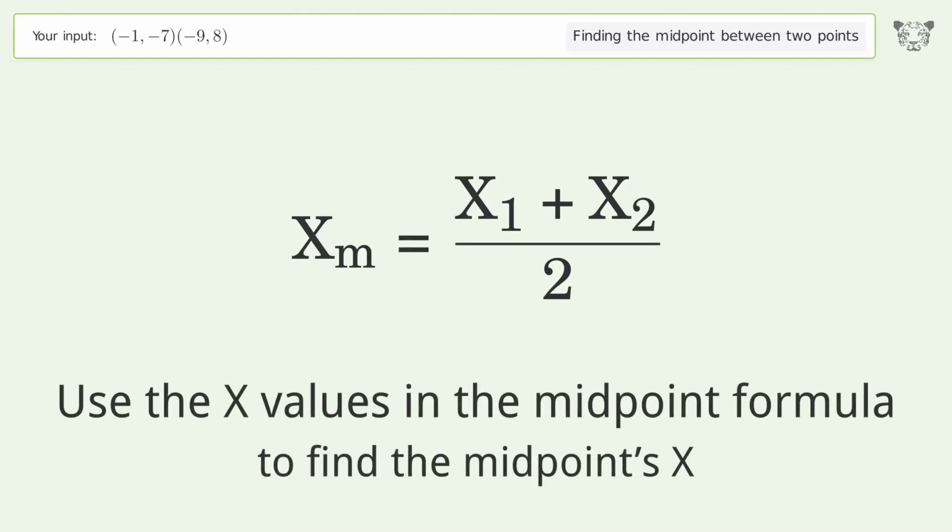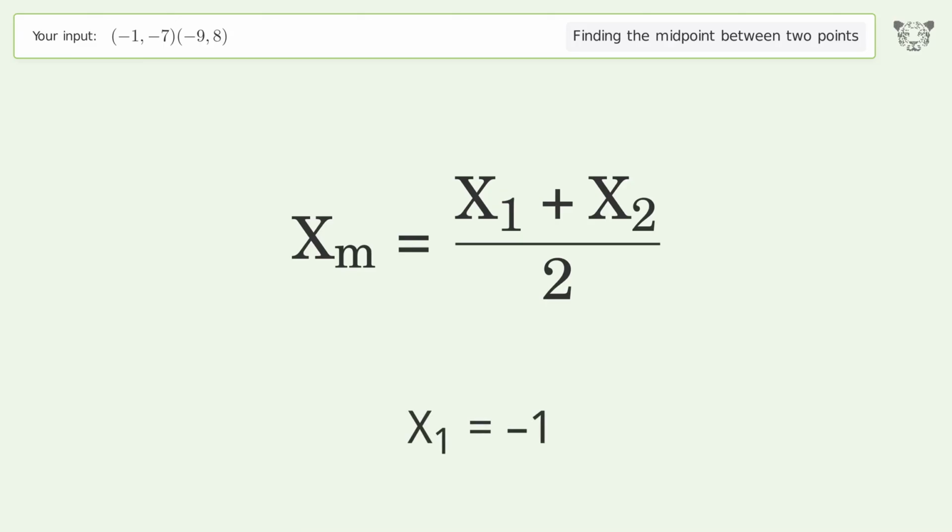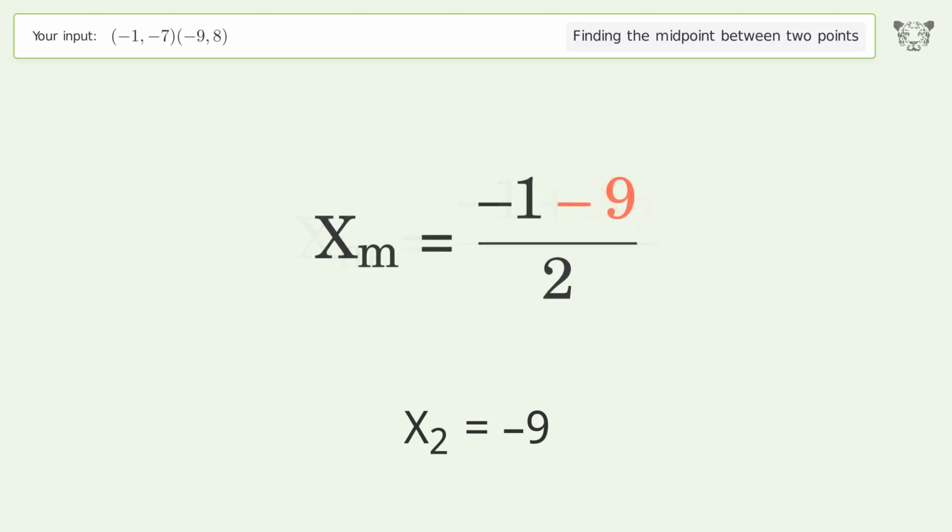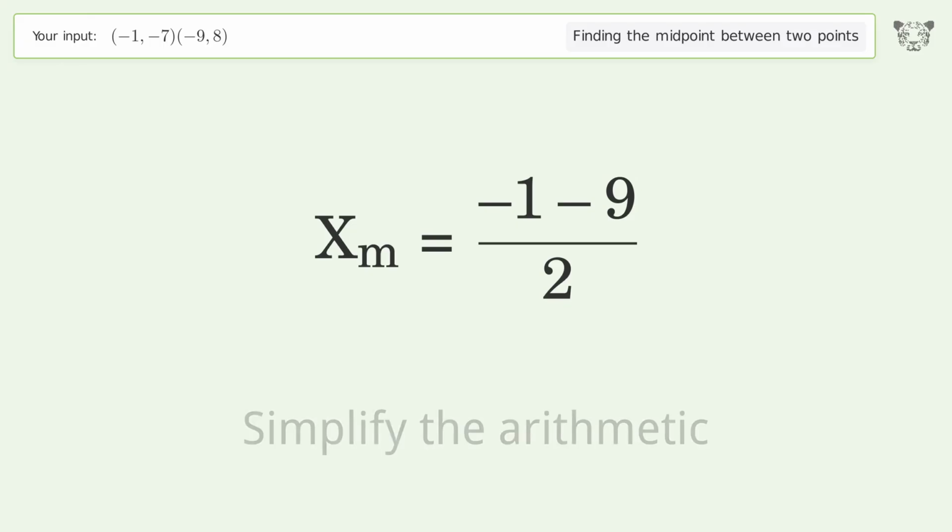Use the x values in the midpoint formula to find the midpoint's x. x1 equals -1. x2 equals -9. Simplify the arithmetic.